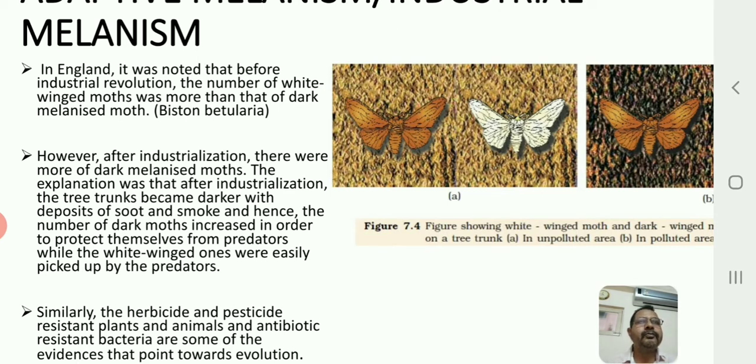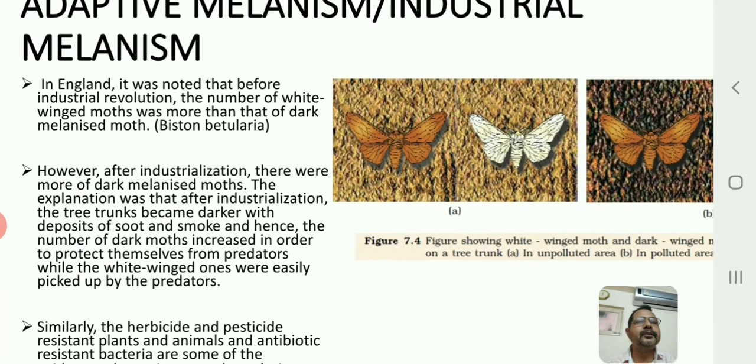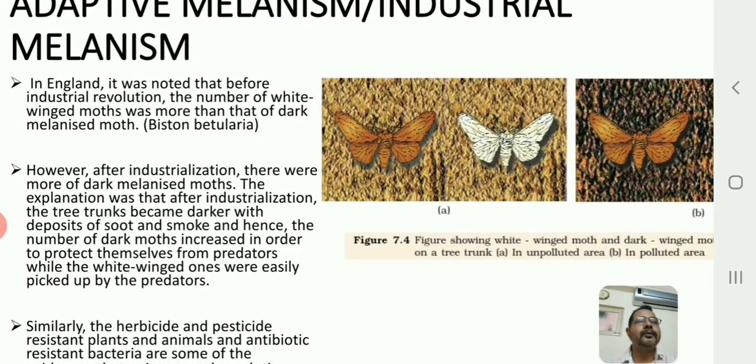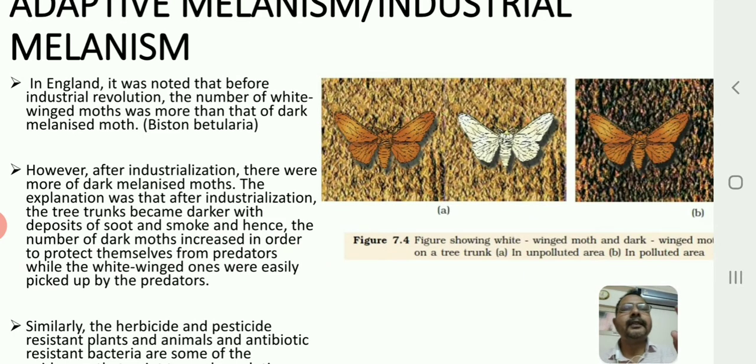You don't find lichens in areas that are highly polluted. So if you find lichens on a tree trunk in an area, you can simply say that this area is not polluted. These are the pollution indicators.